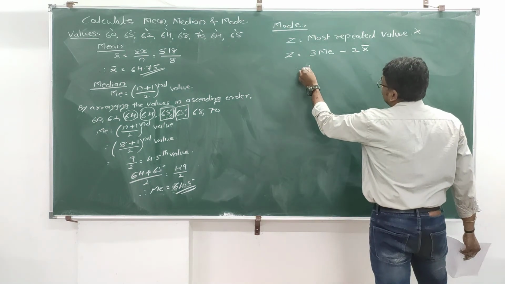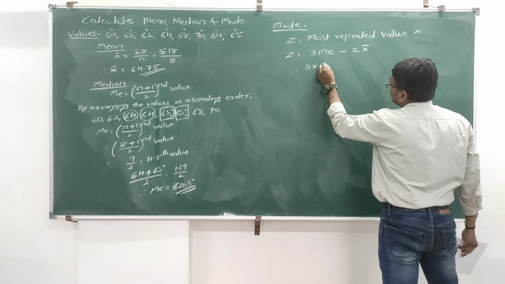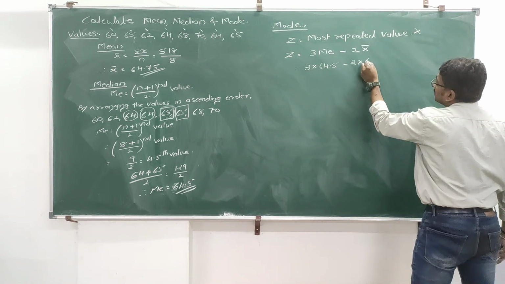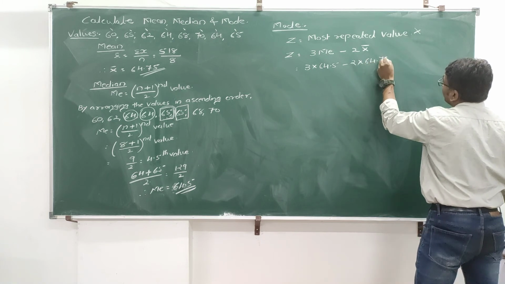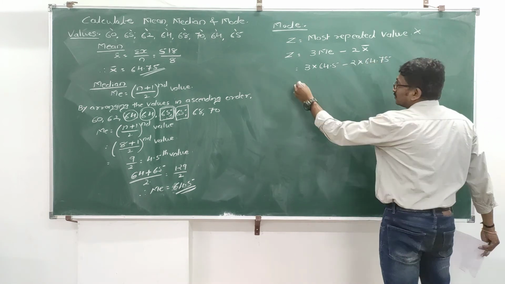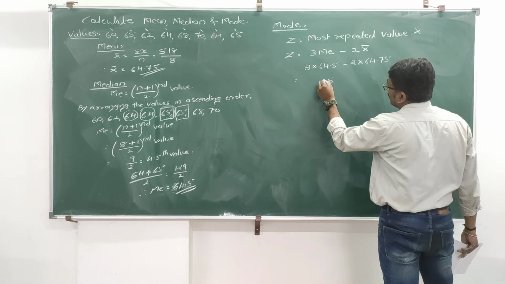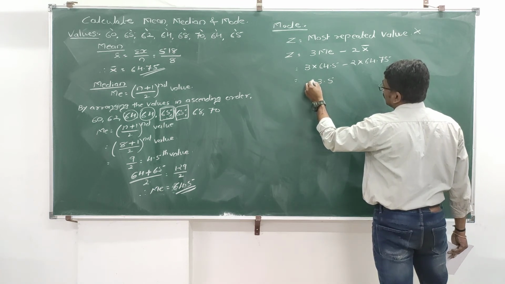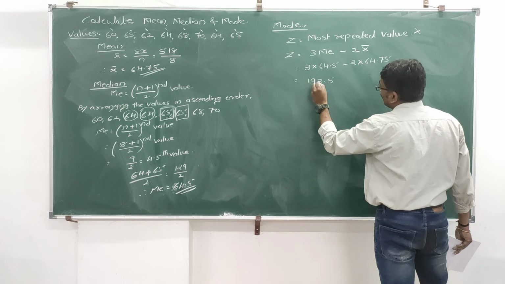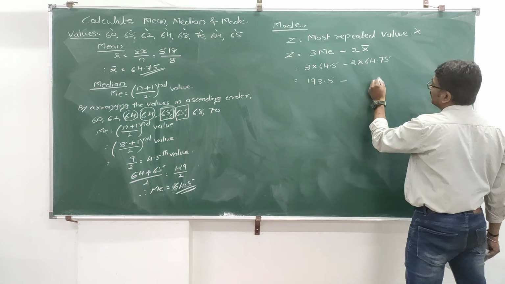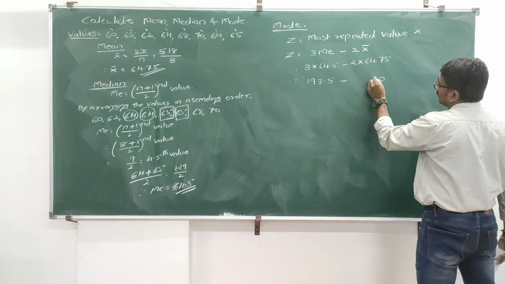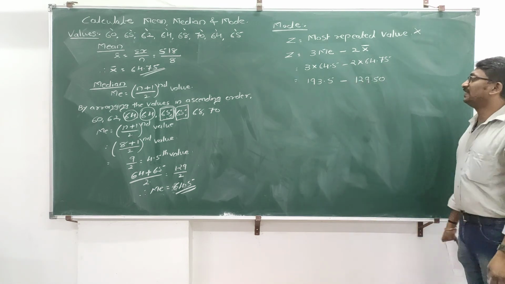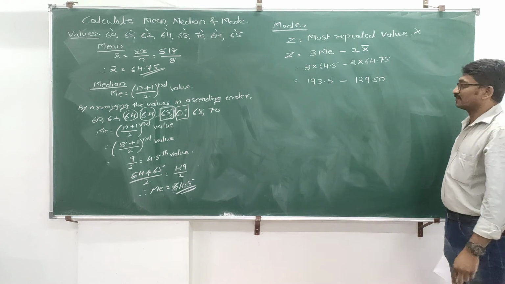Now, 3 into median value is 64.5, minus 2 into mean value is 64.70. So 193.5 minus 129.5.